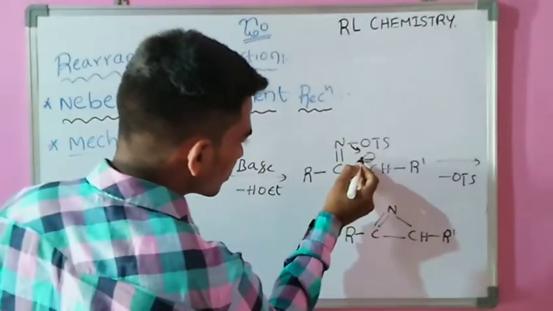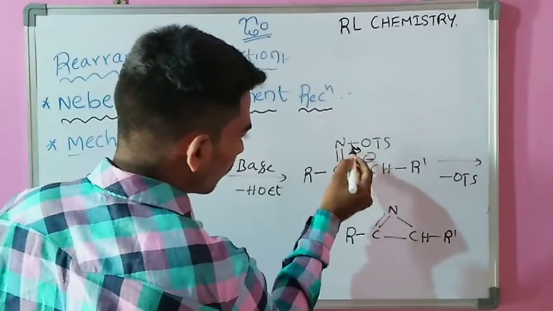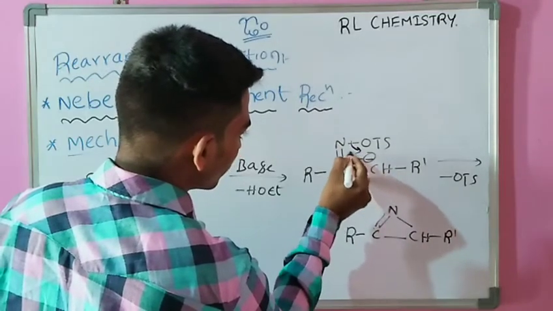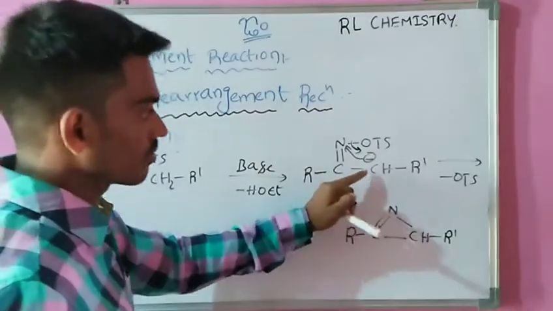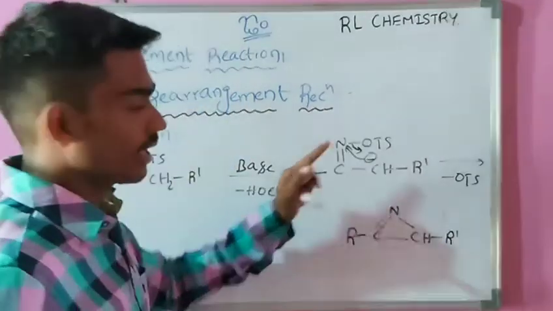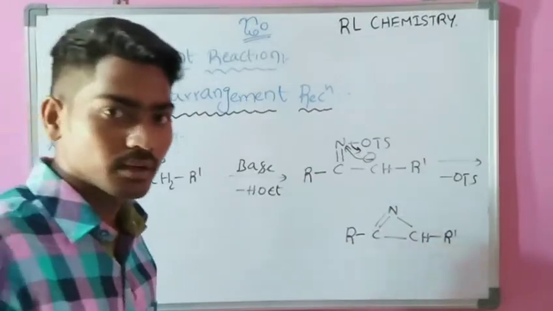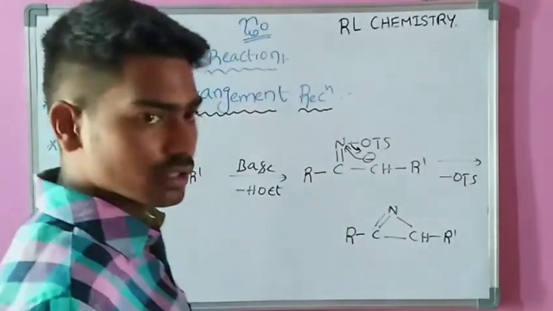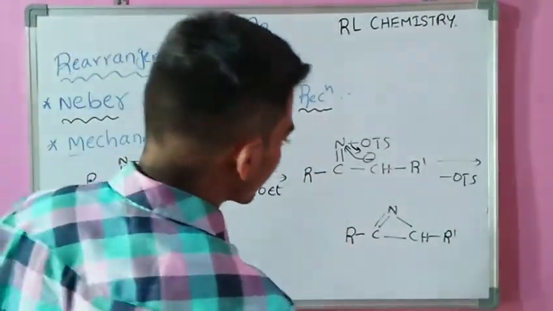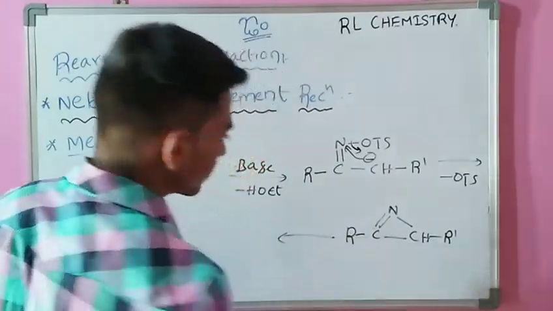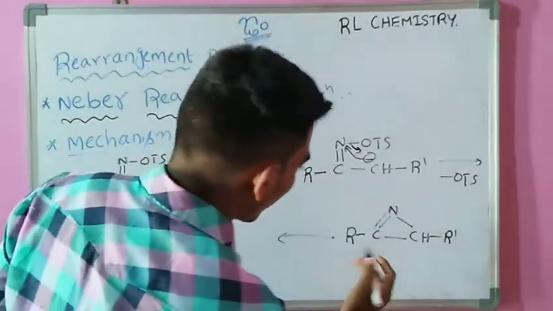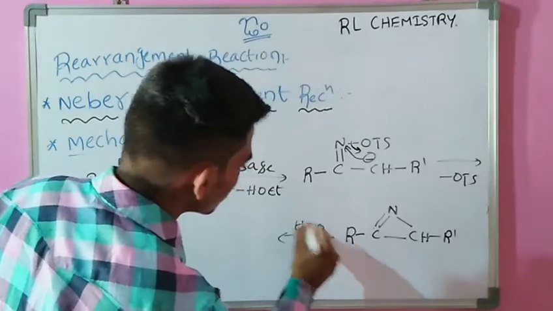Here this minus charge, the carbanion, attacks this electron deficient nitrogen atom, and it forms this type of ring, and then hydrolysis takes place.